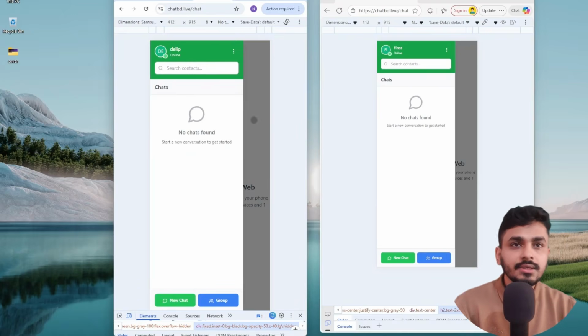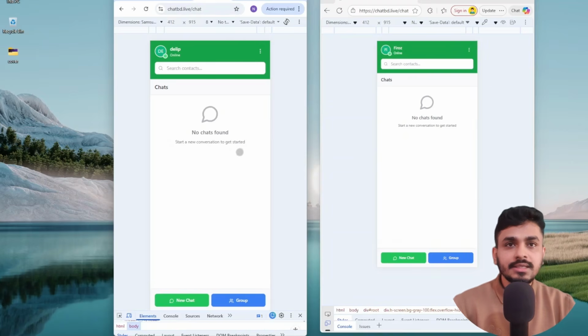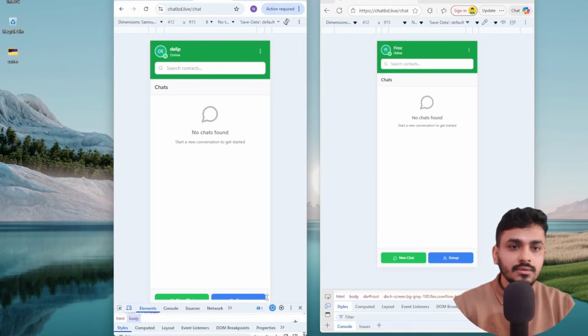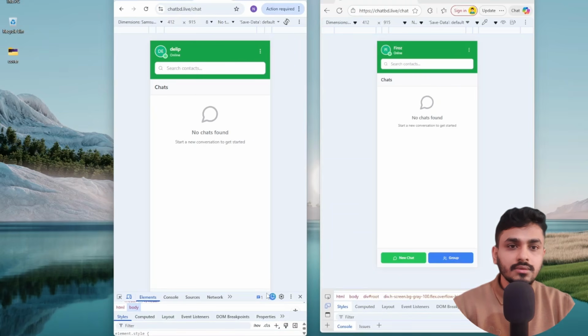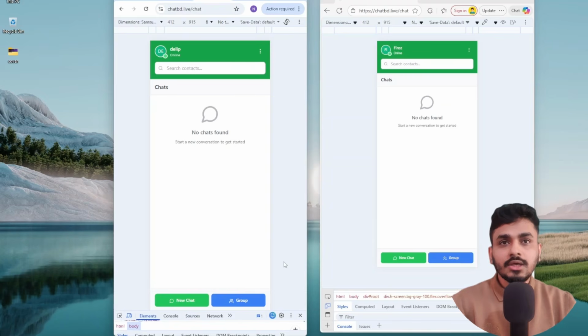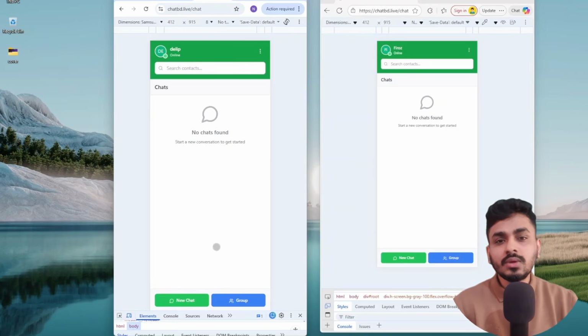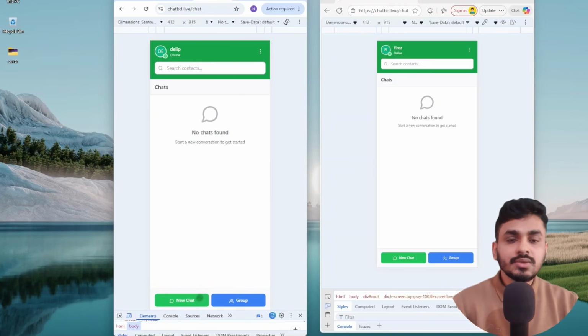All right, so now you can see this is Dilip's mobile view, and this is another user. Here there is no chat list, no contacts. It's the same here, because it's a brand new user. So I need to add someone.